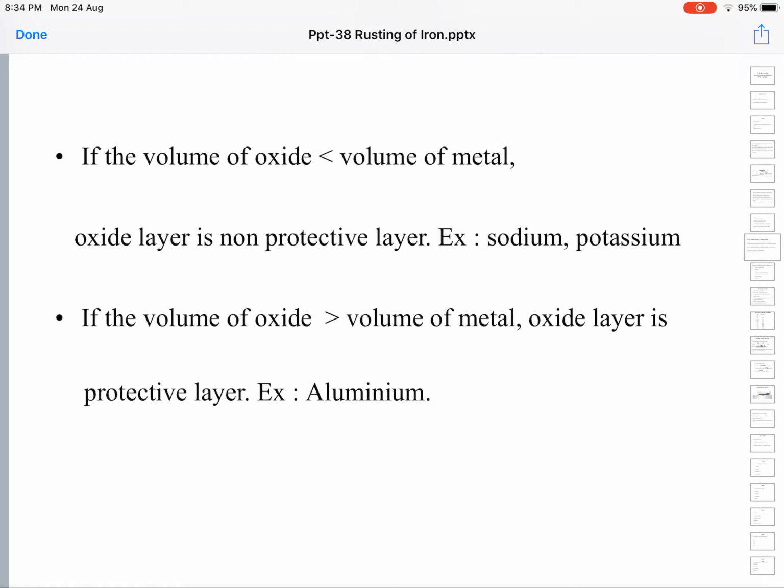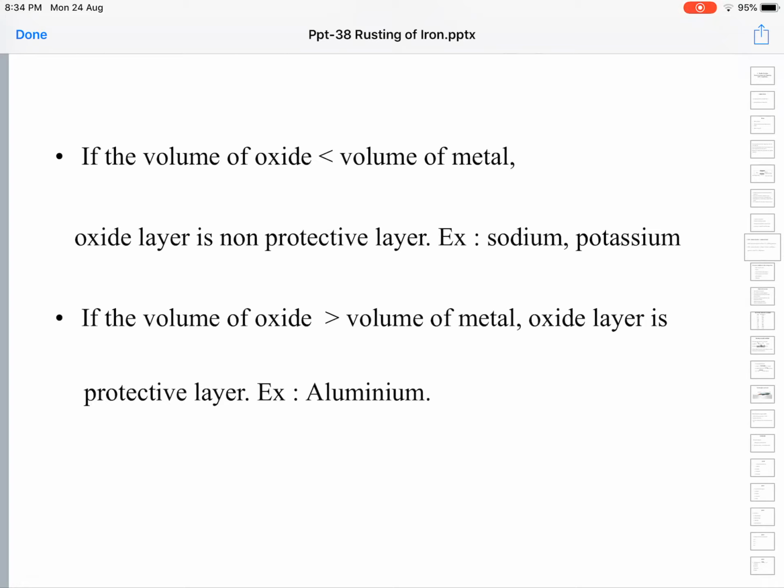So when the metal surface interacts with the oxygen, it turns into metallic oxide. If the volume of the metallic oxide is less than the volume of the metal, it will not form any protective layer. Same is the case with the rusting of iron. Example: sodium, potassium, iron also.